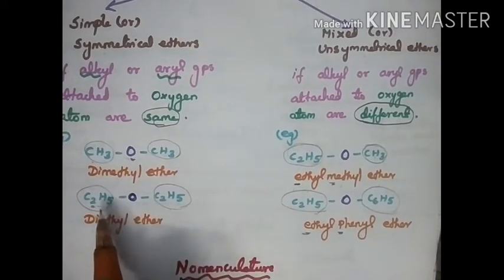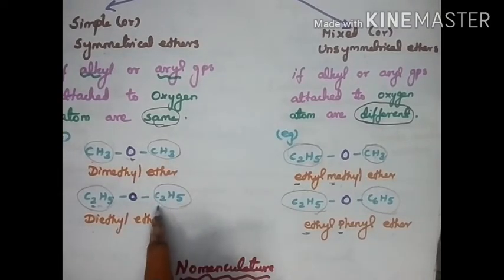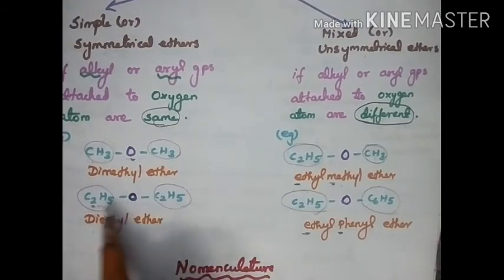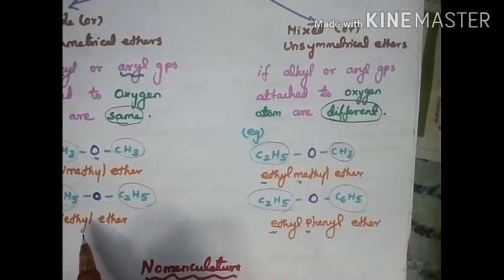And the next one is here ethyl, here ethyl. Why is it called ethyl? Two carbons are there, so it is called ethyl. Two ethyl groups are attached, so it is diethyl ether.